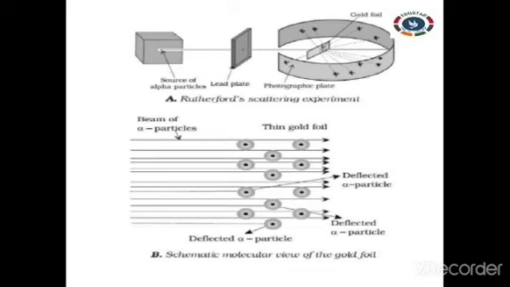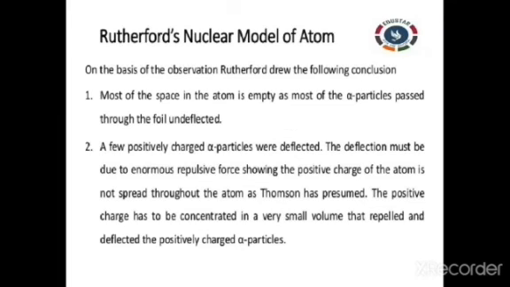From this only, he came to the conclusion that the alpha particles which bounced back fast indicate the existence of the nucleus, a tiny area with a tiny radius found at the center of the atom. So this was confirmed by Rutherford.